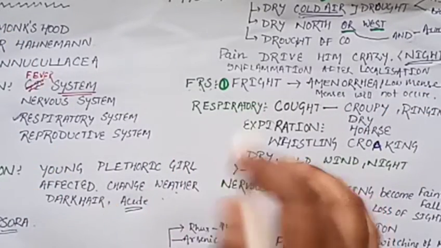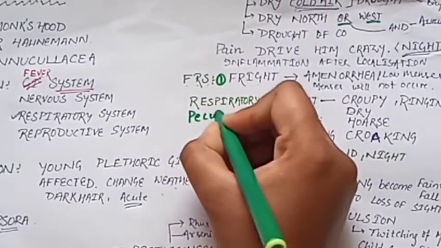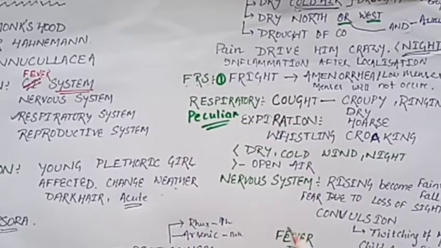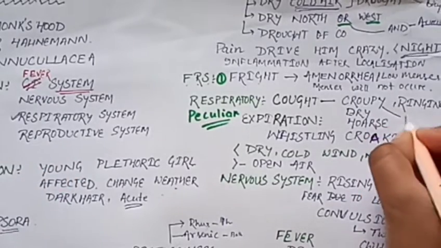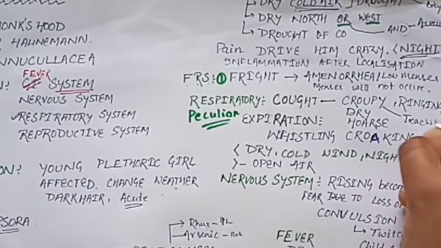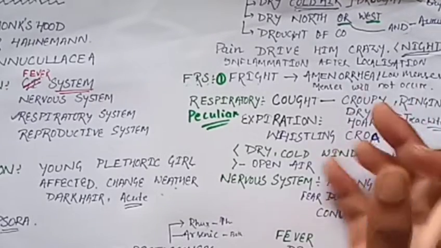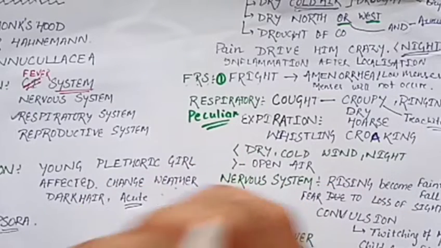Understand? Then the respiratory system, it is very peculiar. Why? Because when any child has a cough due to tracheitis, croupy cough, meaning inflammation of the trachea, the cough occurs with no mucus. The cough is so much dry.